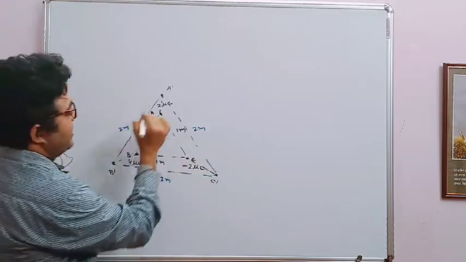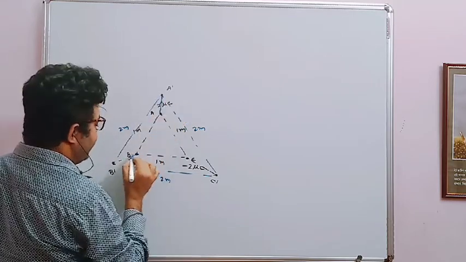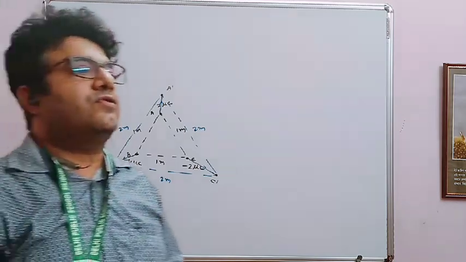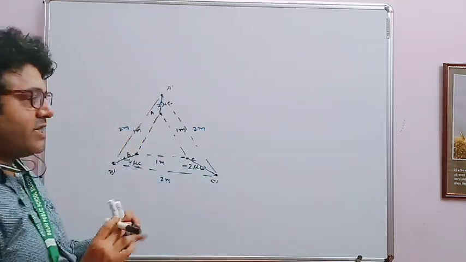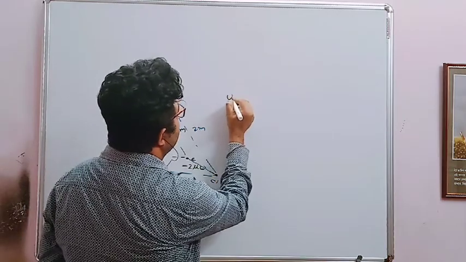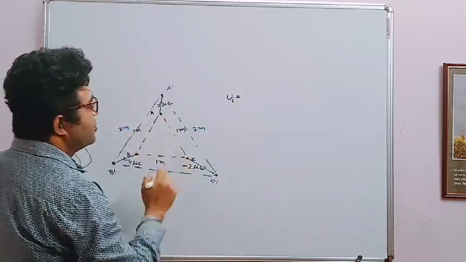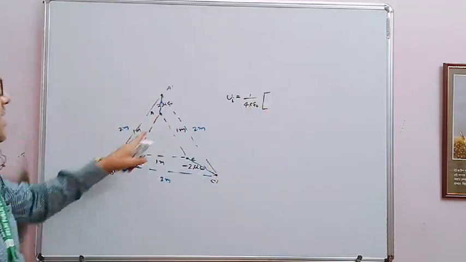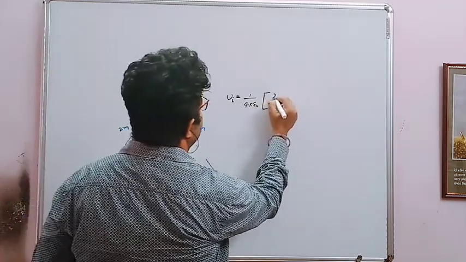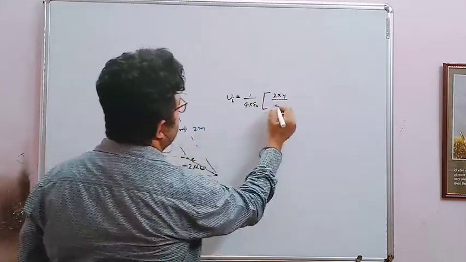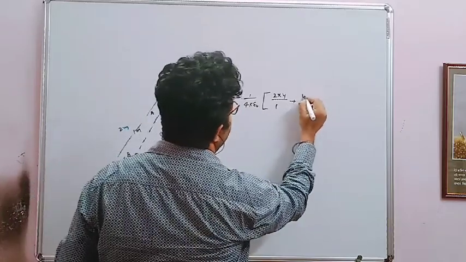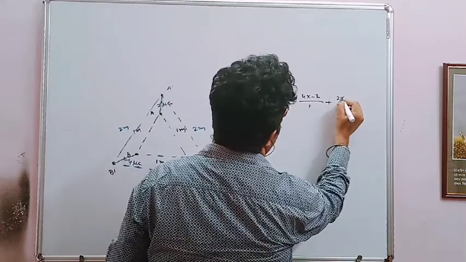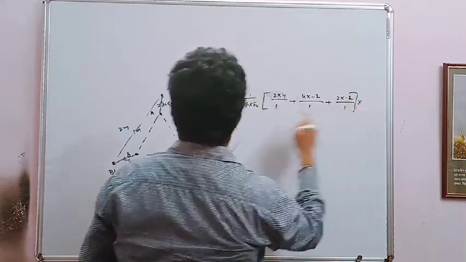And the question, that means what has happened? You move A to A dash, B to B dash, and C to C dash. And what you have to find out? You have to find out the work done during the process. So now see how easy this question is. Potential energy initial, this is the position. So 1 by 4 pi epsilon naught, you can take as a common part. Now this one and this one. So we can write 2 into 4 by the distance, which is 1, plus 4 into minus 2 by distance 1, plus 2 into minus 2 by distance 1, and micro into micro.